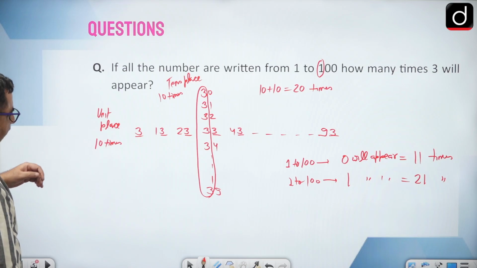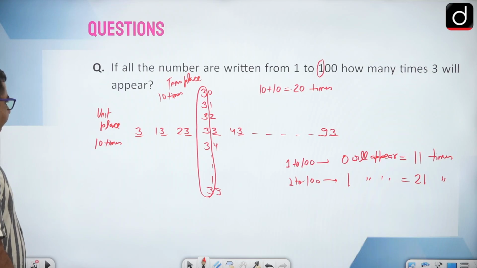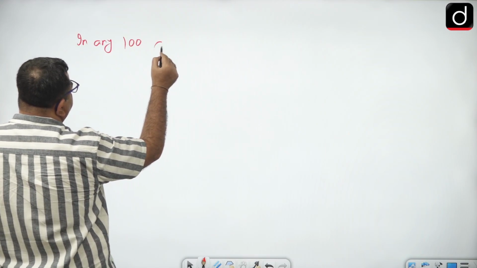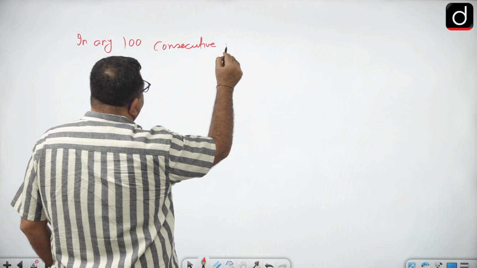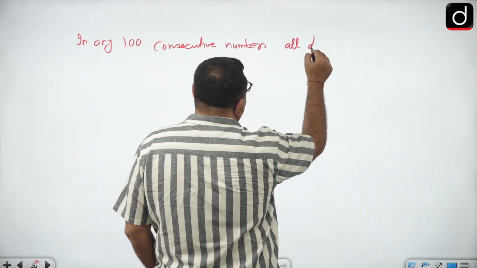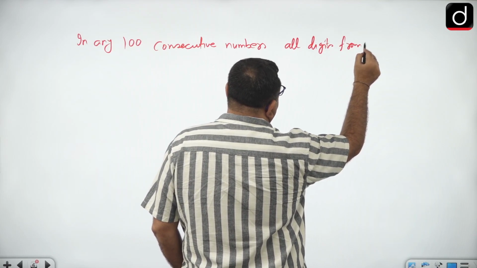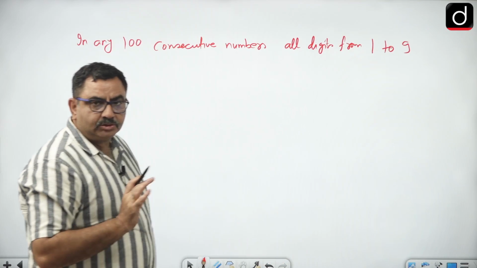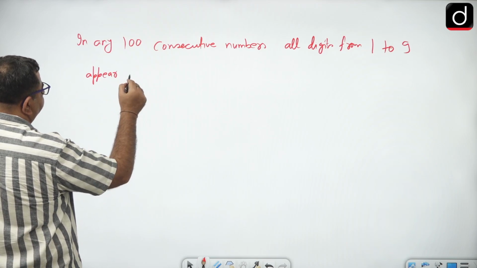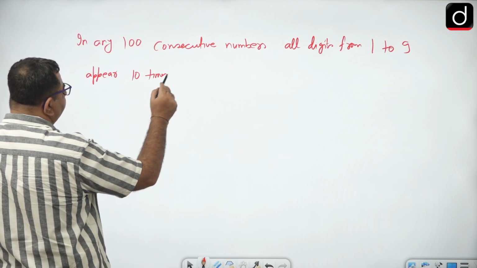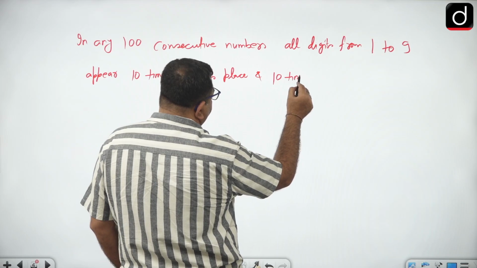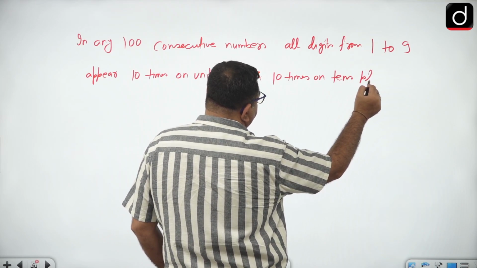Now I will give you one important piece of information: in any 100 consecutive numbers, all digits from 1 to 9, 0 is not included, appear 10 times on units place and 10 times on tens place. So in any 100 consecutive numbers, all the digits from 1 to 9 appear 10 times on units place and 10 times on tens place.